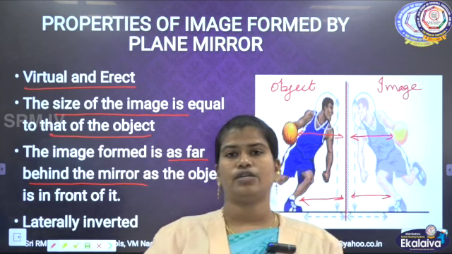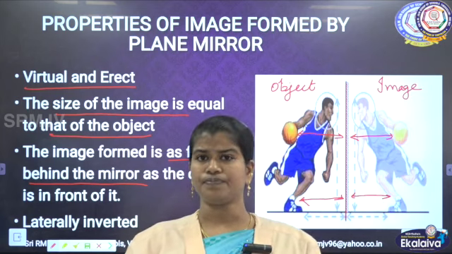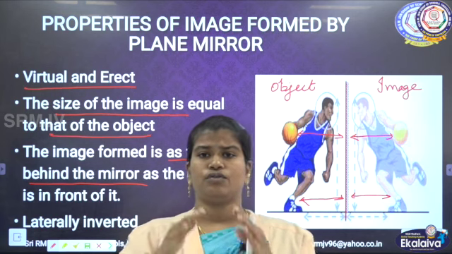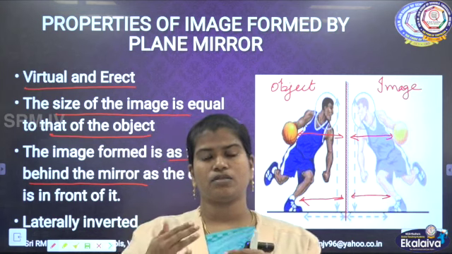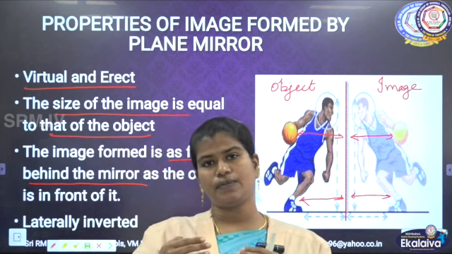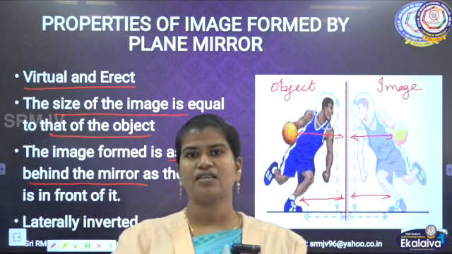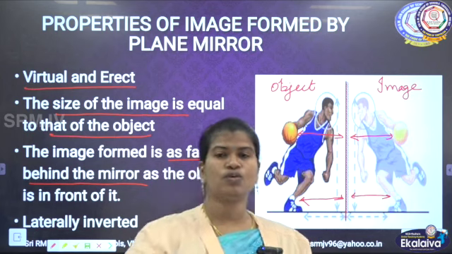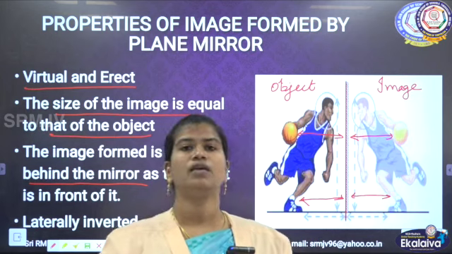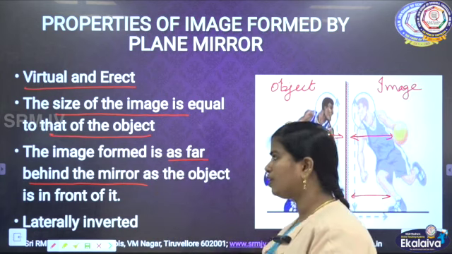You can even do an activity at home. If you are standing in front of a looking glass, if you stand nearby, the distance between the image and the mirror will be very small. If you go far, obviously the image also will go far from the mirror. That is what we are saying here.